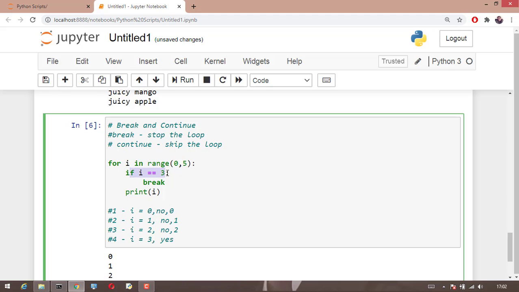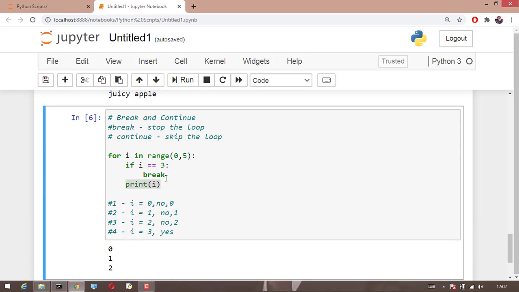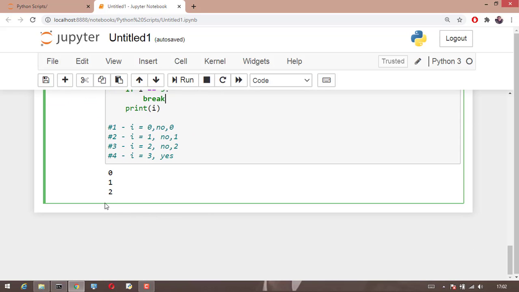Now here my I value is equal to 3. So this condition becomes true, and when this condition becomes true, it will go inside the if condition. Inside this block of code, you can see a break. So what happens is, when it sees a break, it will stop the complete loop. So in this step itself, it will stop the complete loop. It will not even print I. Not the complete program, the for loop gets terminated. So you can see here, as soon as we see the break statement, the loop got stopped. So it only printed 0, 1, 2.